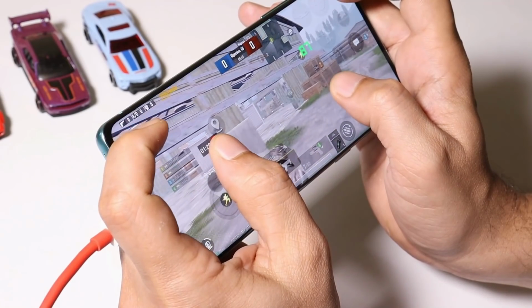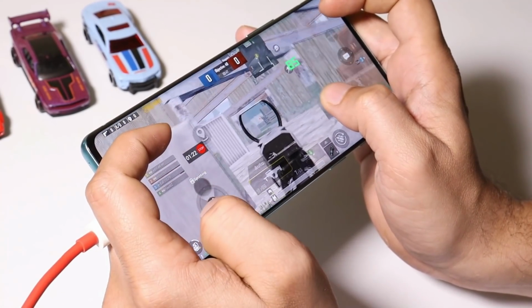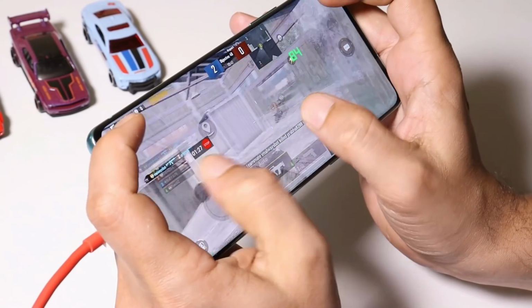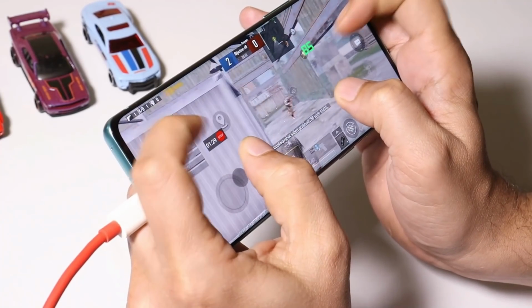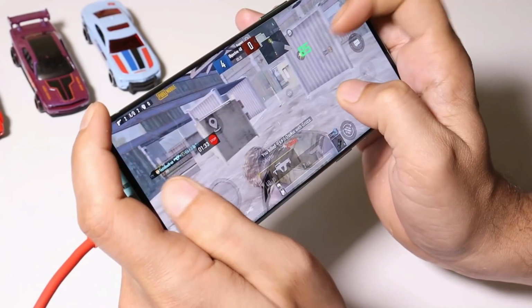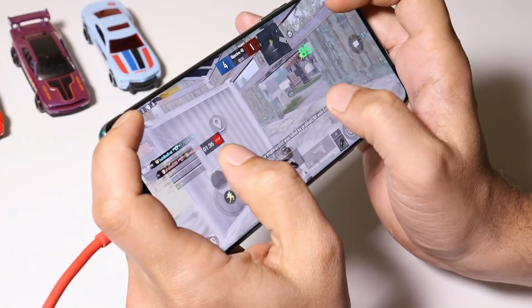Device was easily able to run PUBG Mobile at 90 FPS, but I personally noticed some weird issues with gyroscope. While playing PUBG, my phone was kept still, but my character was moving. I was not able to record that, but it was only once. After that, I did not face such an issue.